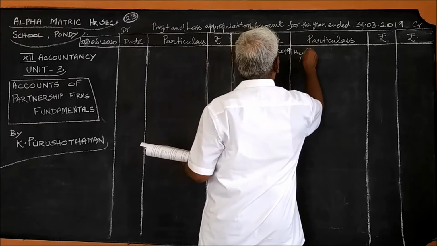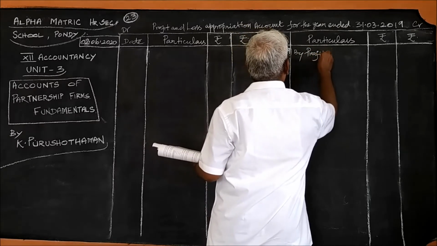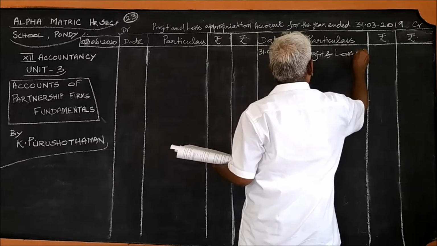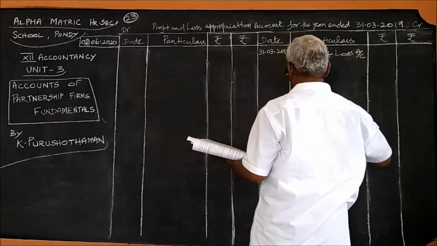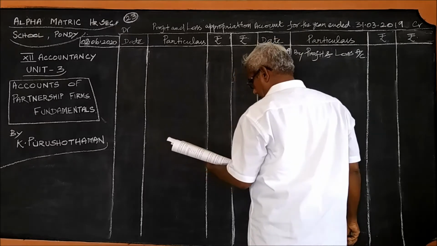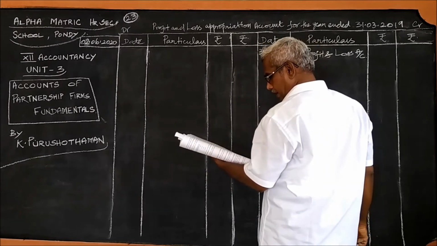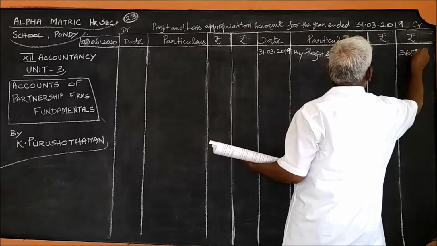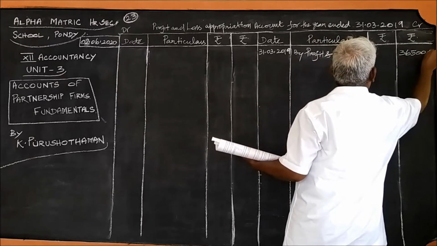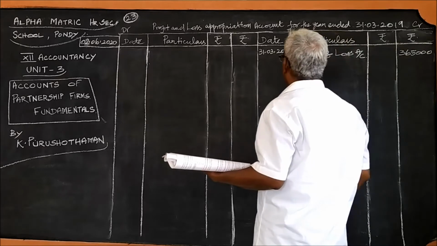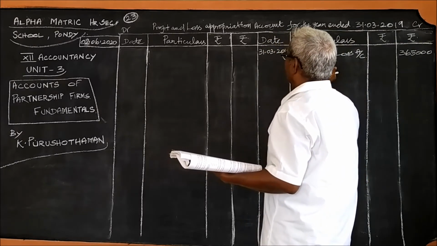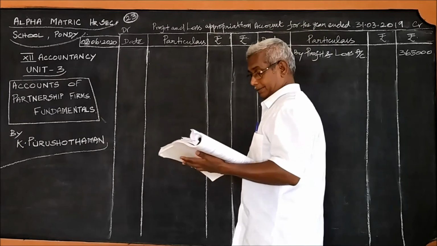By profit and loss account. Profit and loss account. The amount is 3,65,000. As usual, we should write the interest on drawing alone this side and other items on the debit side.